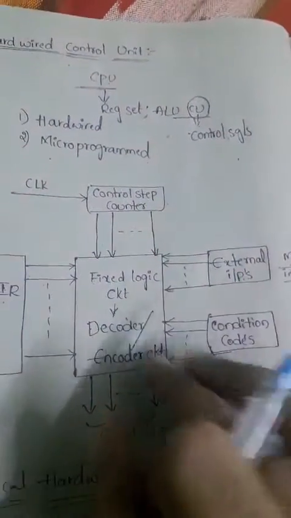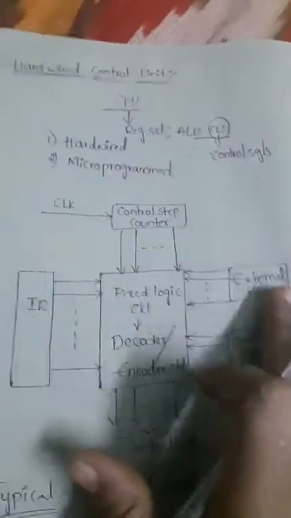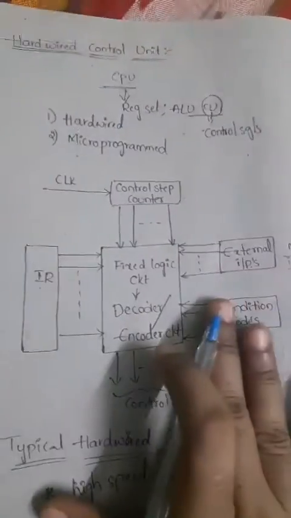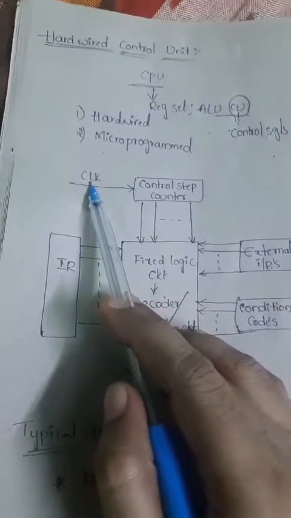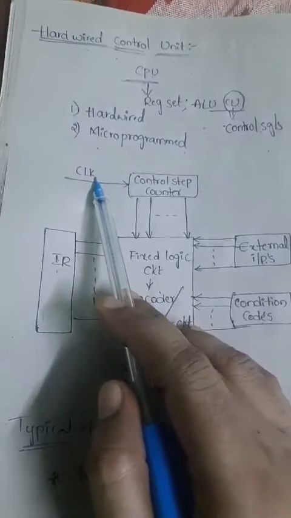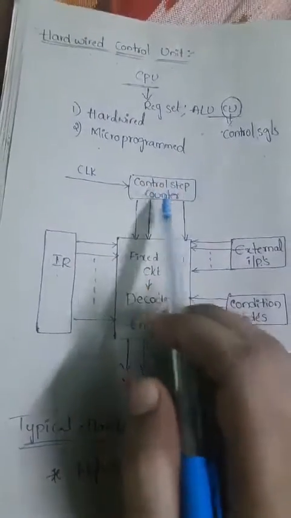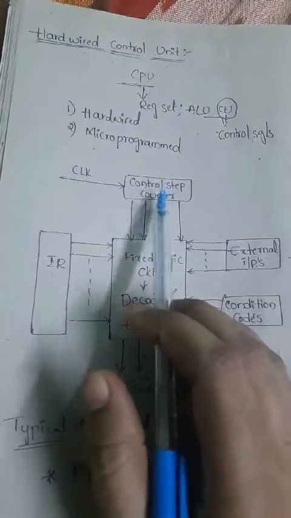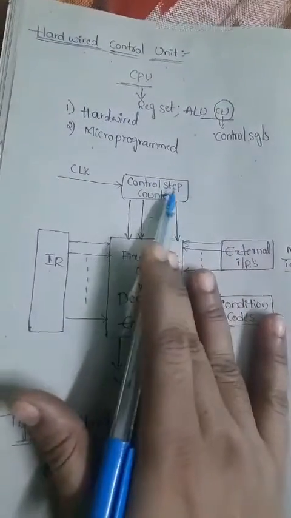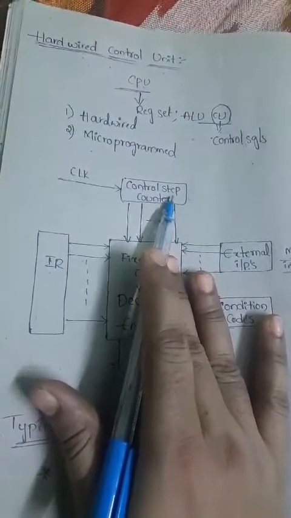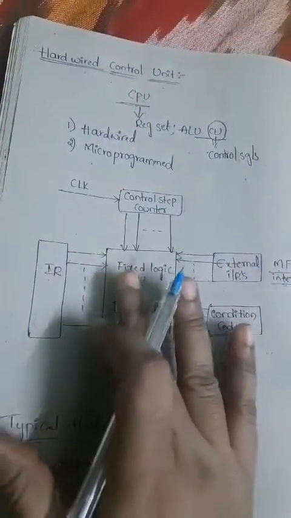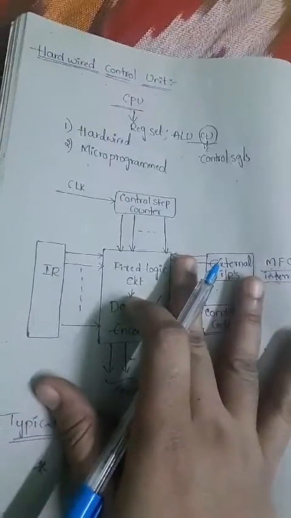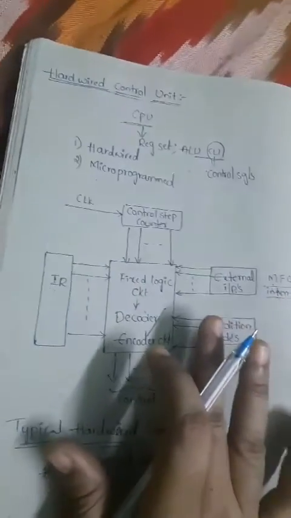Now we'll see the block diagram explanation. Here the block diagram consists of 5 blocks. This is the clock, and the clock always generates the timing signals. Now coming to the control step counter. The control unit generates the control signals, and control signal generation depends upon these 4 factors.